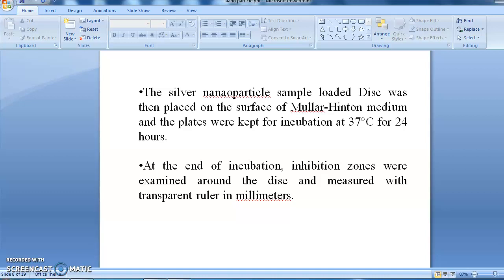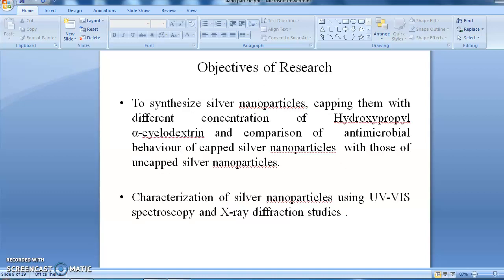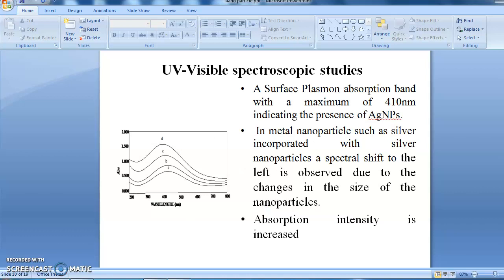At the end of the incubation, zones were examined around the disc and measured with a transparent ruler in millimeters. The objectives of the research: to synthesize the nanoparticles, capping them with different concentrations of hydroxypropyl alpha-CD, and comparison of the antimicrobial behavior of capped silver nanoparticles with those of the uncapped silver nanoparticles. Characterization of silver nanoparticles using UV visible spectroscopy and X-ray diffraction studies.